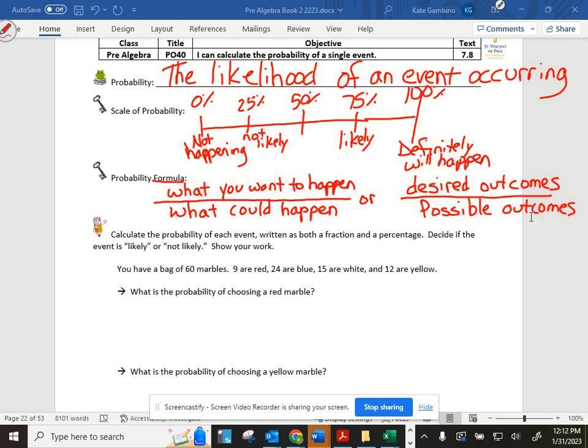So to calculate the probability of each event, written as both a fraction and a percentage, we know how to go between fractions and percentages. We're going to decide if the event is likely, if it's going towards that 100, or if it's unlikely or not likely, going towards the 0%. And we're going to show our work. Okay? So let's look at what this is going to look like. So make sure you have your formulas written down, because this is different than the math we did yesterday.